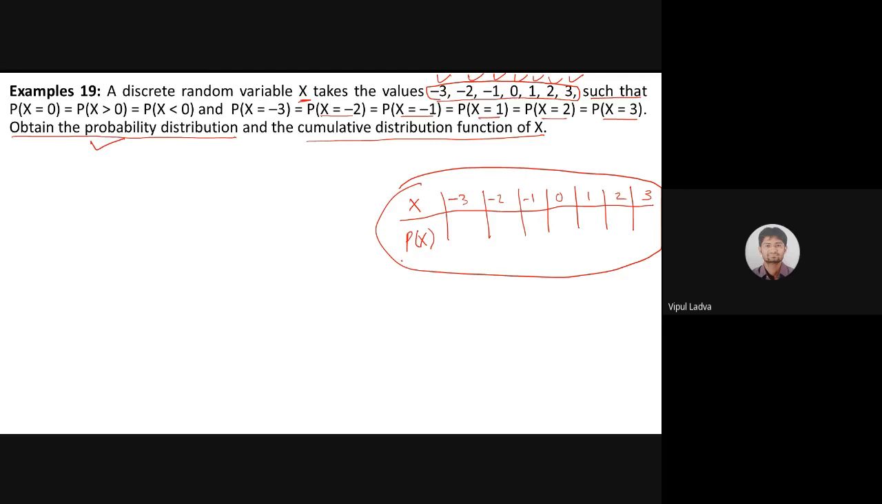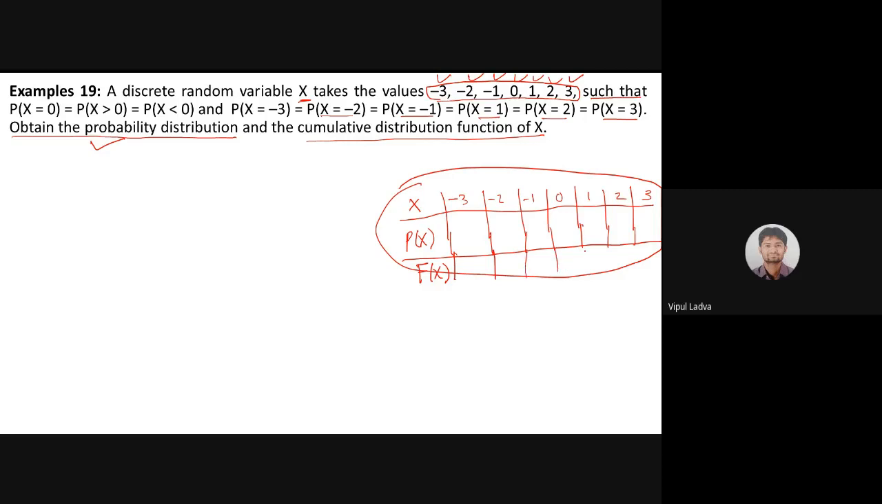And after finding that probability distribution function, if we have all these probabilities, then we can easily go for the cumulative distribution function. Now we know that the cumulative distribution function will be labeled as capital F of x. So the values we have here, we will add cumulatively, and we will be able to find F of x. So as simple as that.